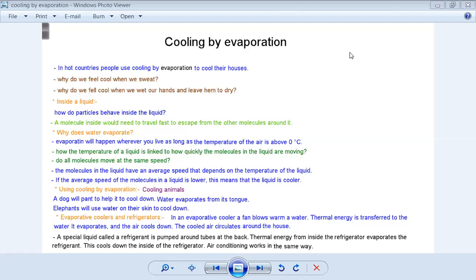Yes, it can be transferred in a vacuum like space. So we can get thermal energy from the sun through space to the earth. Energy from the sun reaches us as infrared or thermal radiation. And we said this infrared can travel in a vacuum as a wave.